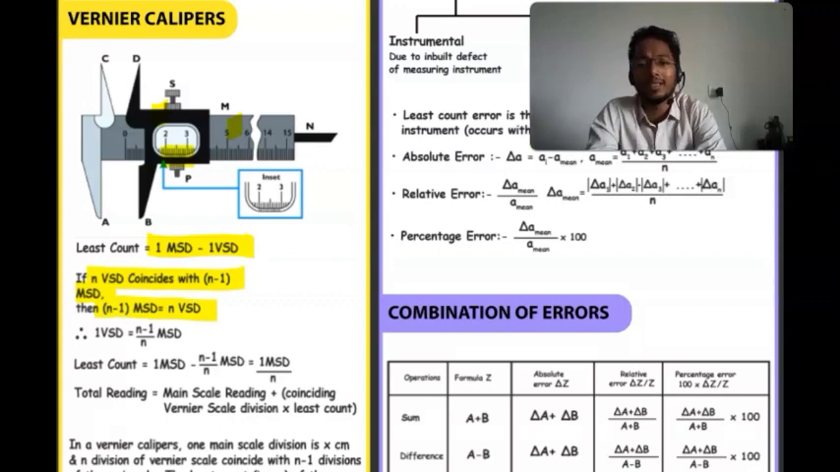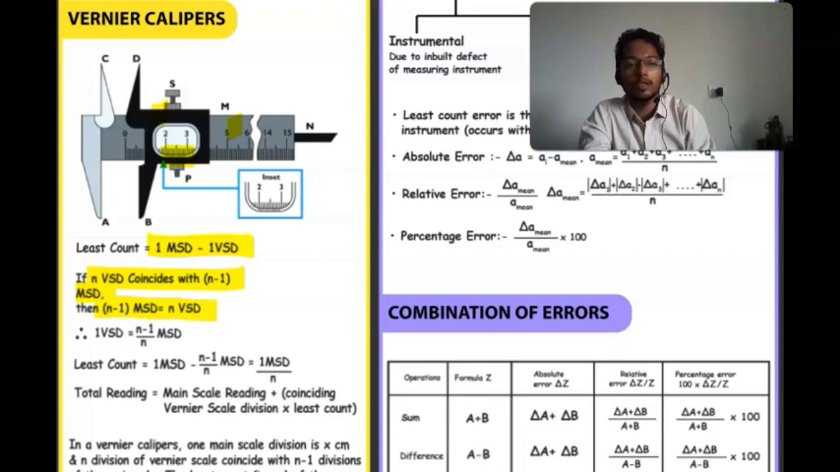Let's say 10 VSD coincide with 9 MSD. So VSD is 10 and it is coinciding with 9 MSD. So 1 MSD is equal to 10 upon 9 VSD. Like that I can find out the value for the least count.